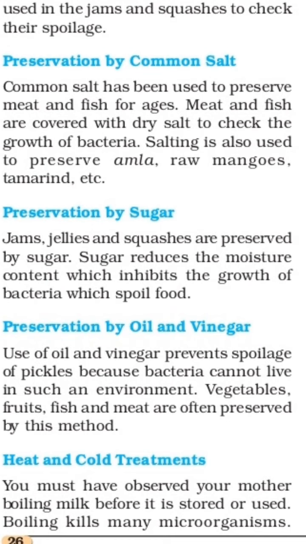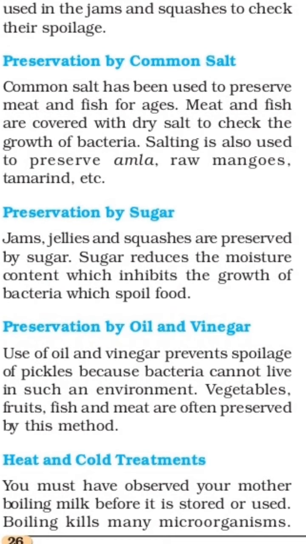Next one, preservation by sugar. Jams, jellies, and squashes are preserved by sugar. Sugar reduces the moisture content, which inhibits the growth of bacteria that spoil food. Sugar is used in jams, jellies, and squashes, and it reduces the moisture present in that particular food material. Because the moisture is not present, bacteria cannot grow on it. That's why the food is prevented from spoiling. In this way we can use sugar also.